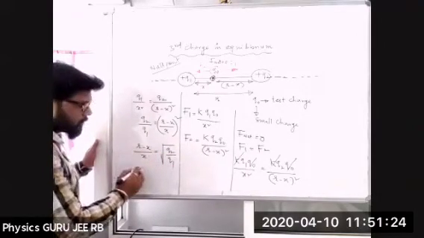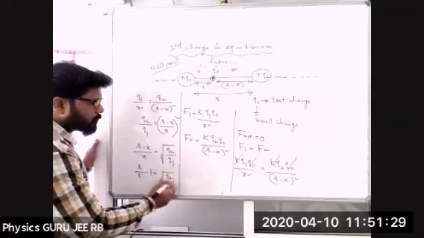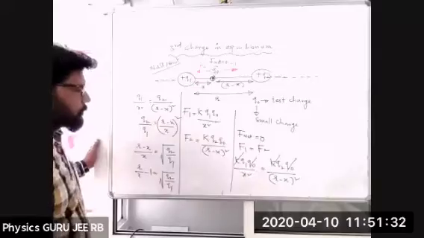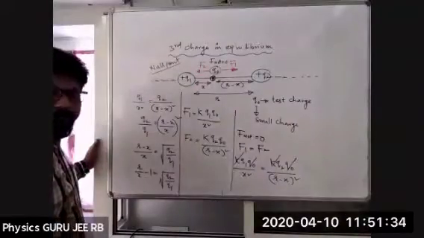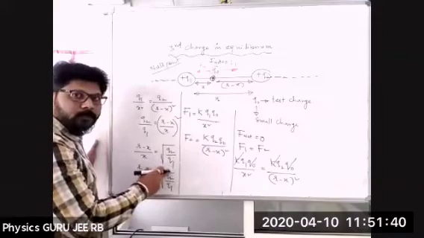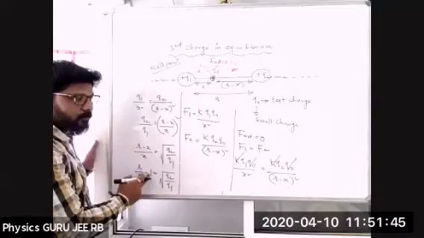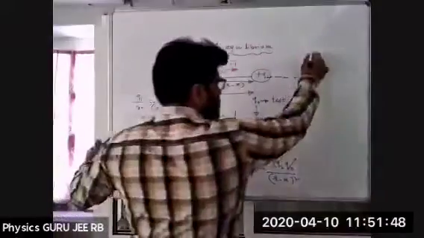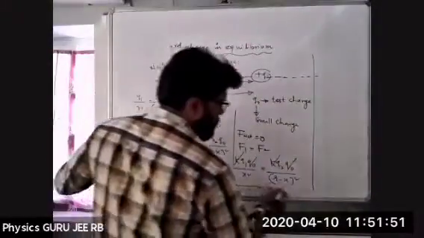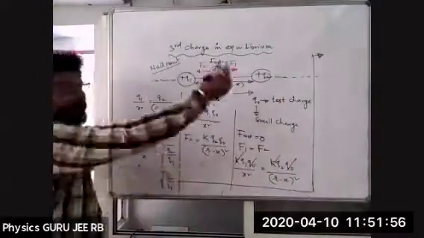So r by x minus 1 is equal to under root of Q2 by Q1. I'll write the remaining parts here.